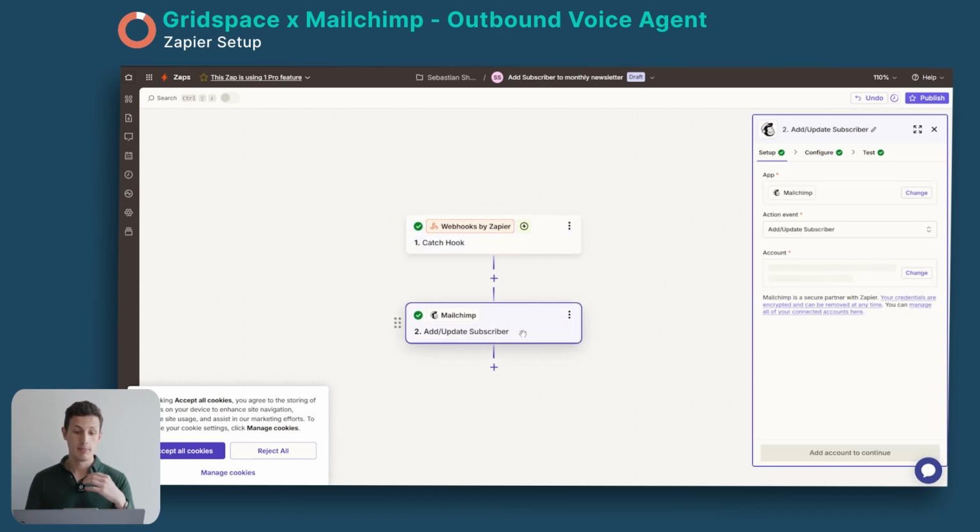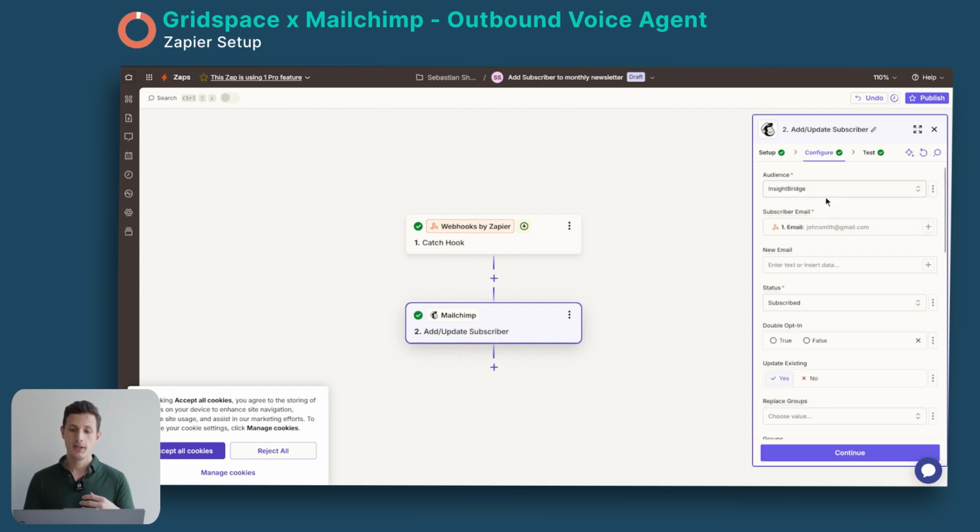And then here we have our Mailchimp node, and we've connected this to our Mailchimp account. The action here is adding or updating a subscriber, and we're adding them to our mail list. And here you can see we are putting in their information dynamically from our webhook. So here we are creating or adding them to the monthly newsletter. And that was how you create an outbound follow-up voice agent for Mailchimp using Gridspace's AI voice agent, Grace.